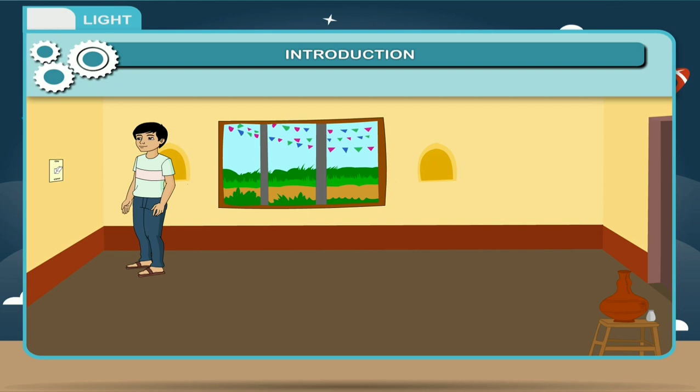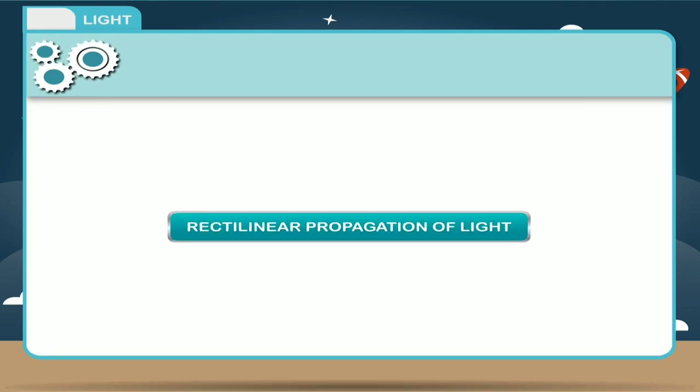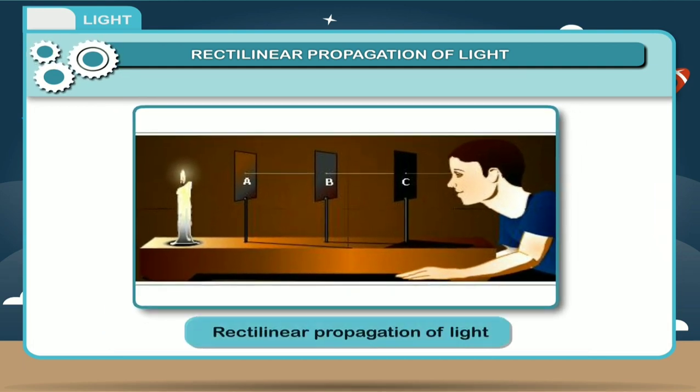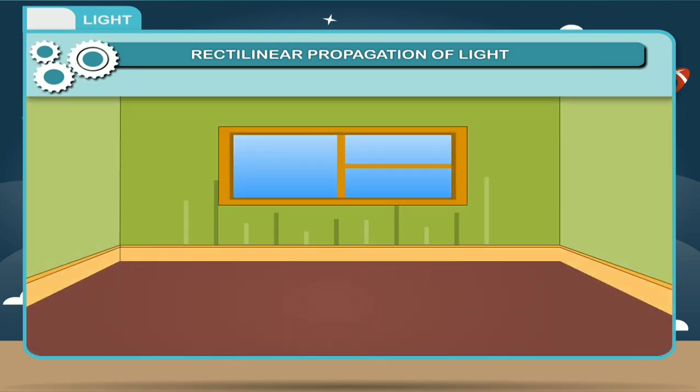Now we are going to study what is rectilinear propagation of light. It is the property of light which says light travels in a straight line. The light thrown from the torch appears to travel in a straight line before it falls on the wall. Similarly, light seems to be traveling in a straight line when a beam of sunlight enters a dark room through a small hole.